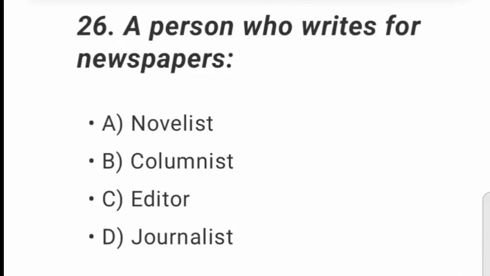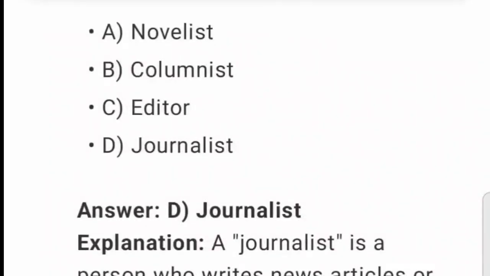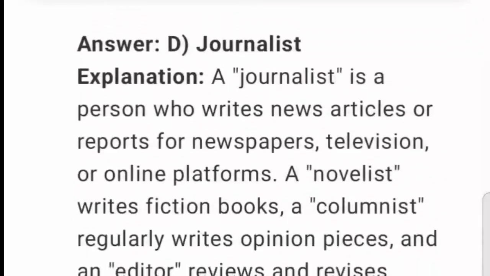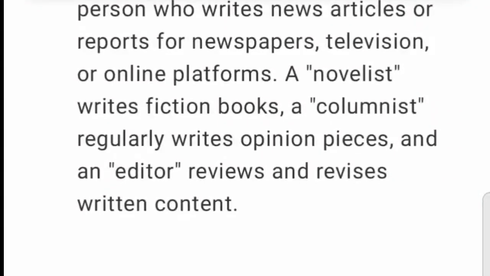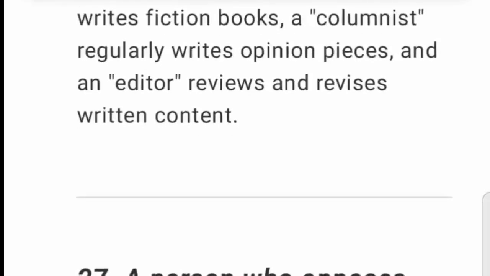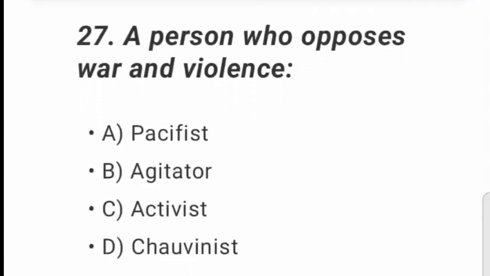26. A person who writes for newspapers. A. Novelist. B. Columnist. C. Editor. D. Journalist. Answer: D. Journalist. Explanation: a journalist is a person who writes news articles or reports for newspapers, television, or online platforms. A novelist writes fiction books, a columnist regularly writes opinion pieces, and an editor reviews and revises written content.